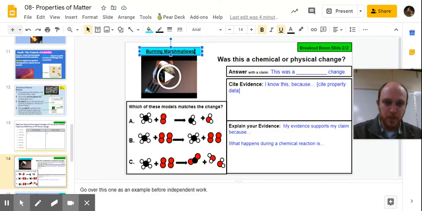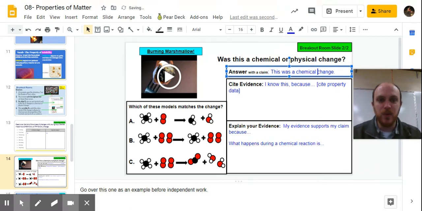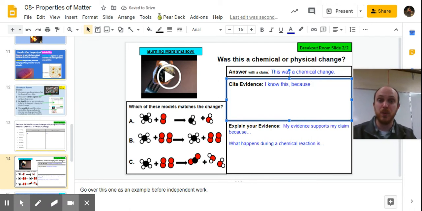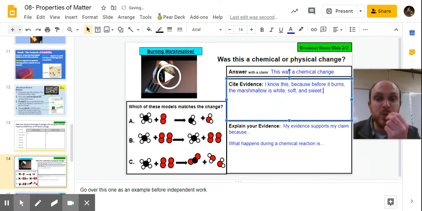So this is burning a marshmallow. This is a chemical change. Think about how you know this. Okay, so what are the properties that change when you burn a marshmallow? Does the color change? Heck yeah. I know this because before it burns, the marshmallow is white, soft, and sweet. It tastes sweet.